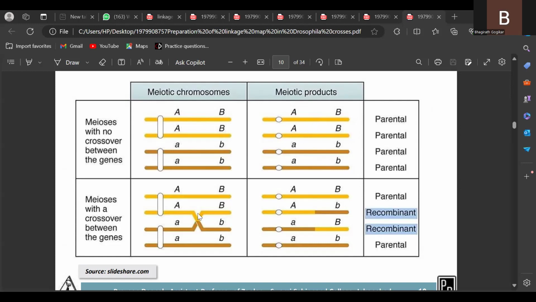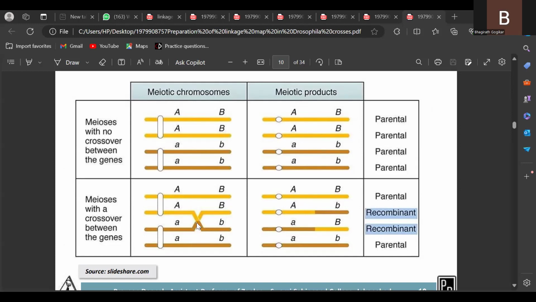But during crossing over, we get capital A, small b, a different gamete, and small a, capital B, a different gamete. Due to these gametes, we expect recombinant, non-parental types in the next progeny. So you can understand this.